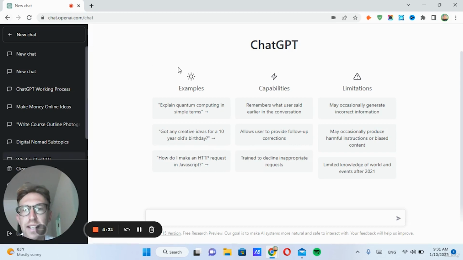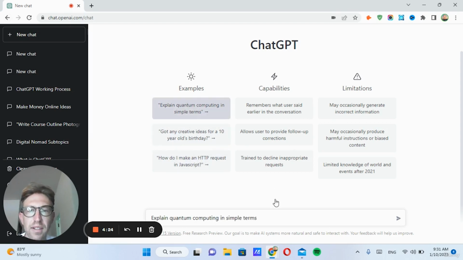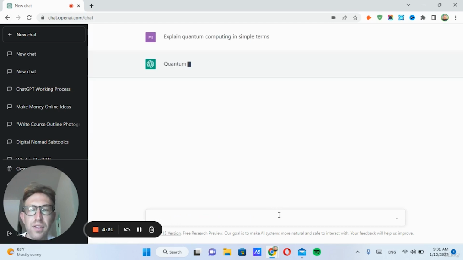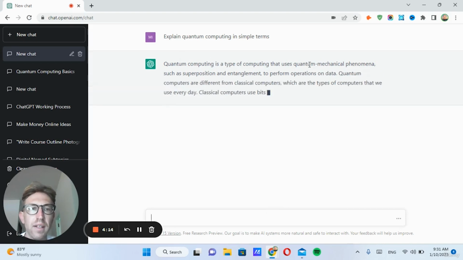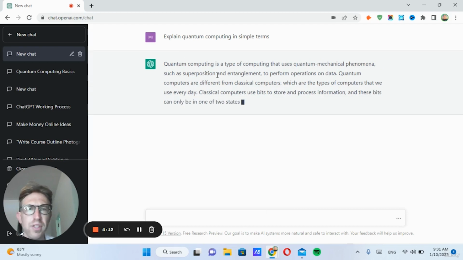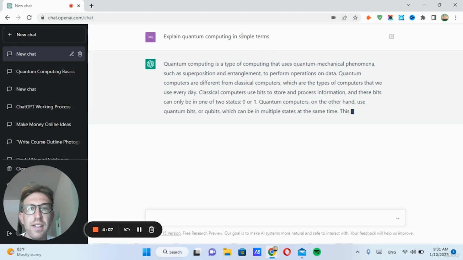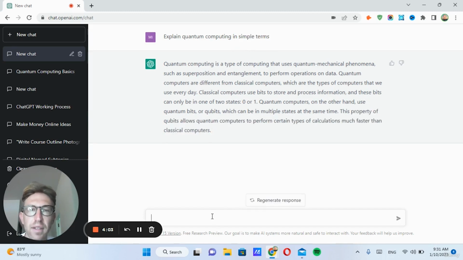So, I can ask it, for example, to explain quantum computing in simple terms, and it will provide an answer within 1 second. So here it is typing: quantum computing is a type of computing that uses quantum mechanical phenomena such as superposition and entanglement to perform operations on data. I wouldn't say that that's in simple terms per se, but obviously it's a very complicated topic that a lot of physicists don't even fully understand. But that's just one example.